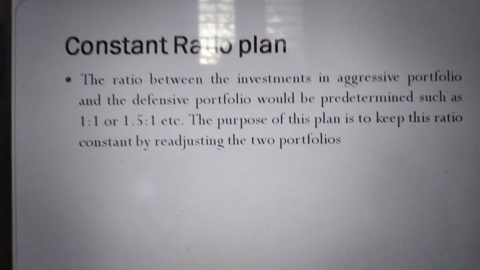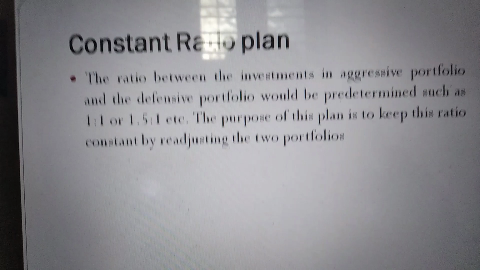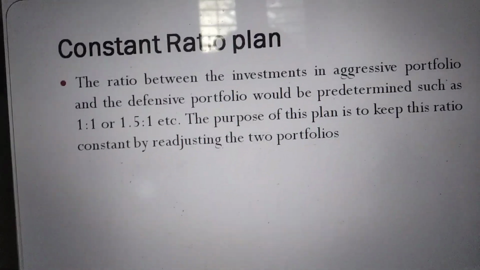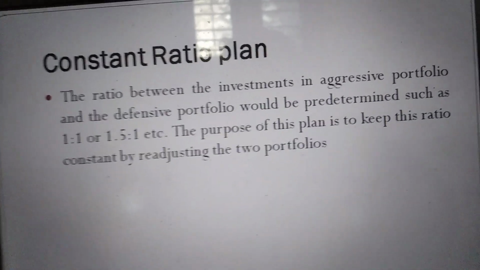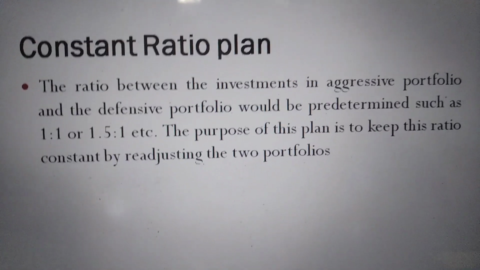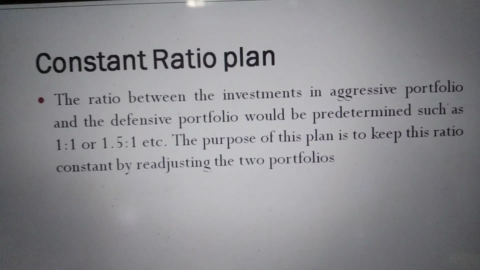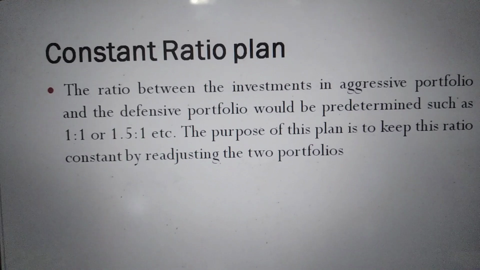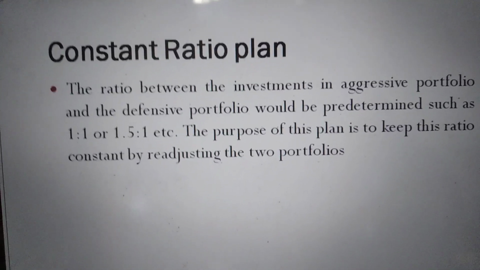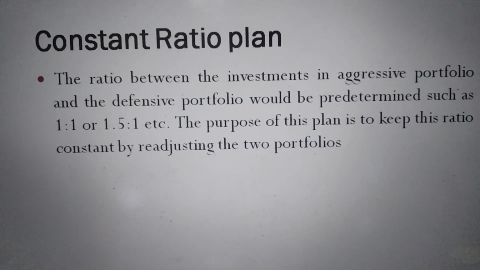Okay, then the next one is the constant ratio plan. This is a replication of the previous one, the constant rupee value plan, where in the previous case we kept the equity value constant, whereas here in the constant ratio plan we keep the ratio between the equity and debt portfolio, that is the aggressive and conservative portfolio, constant.